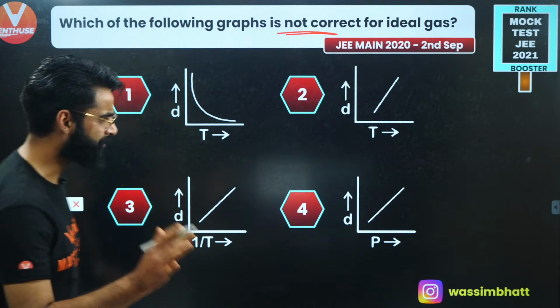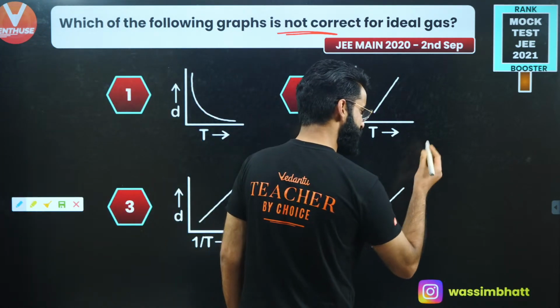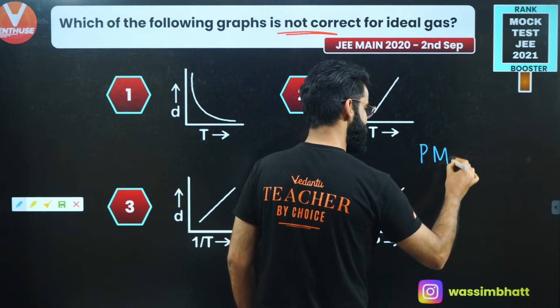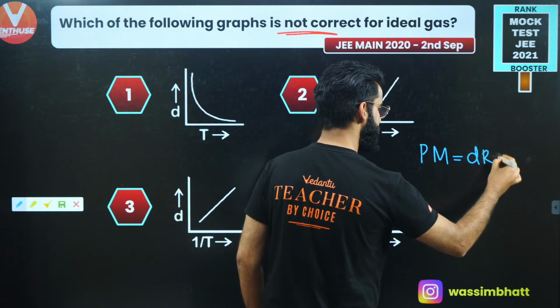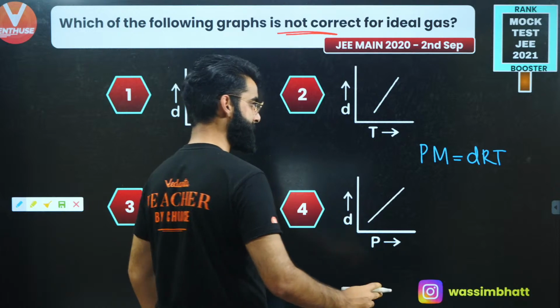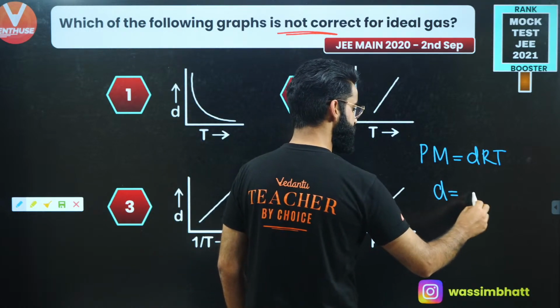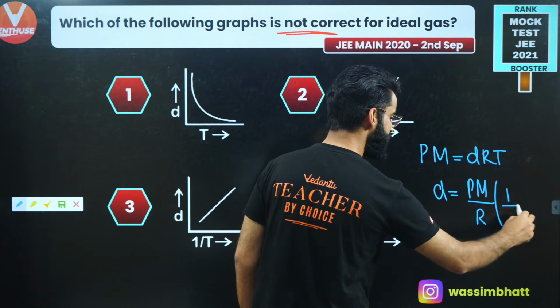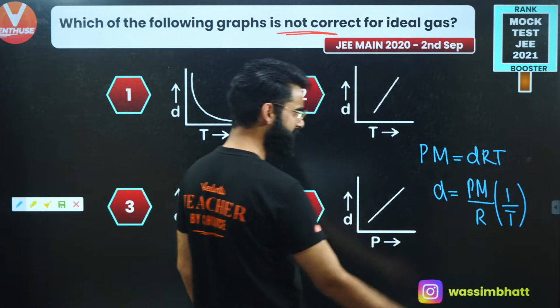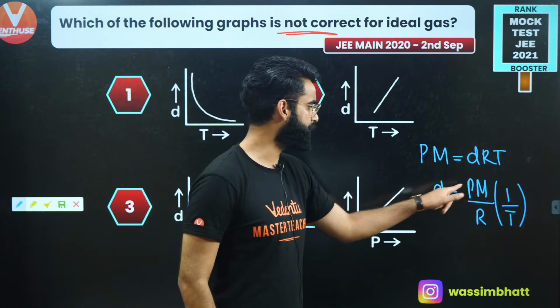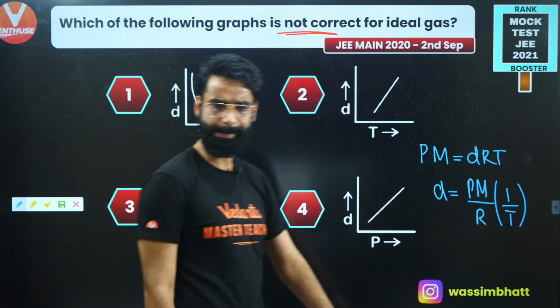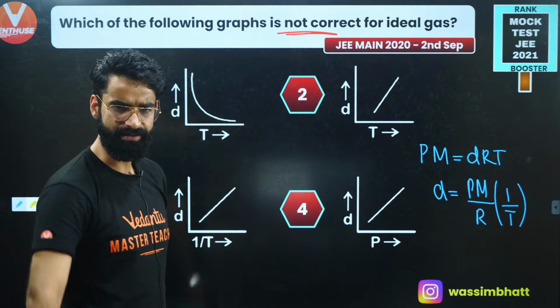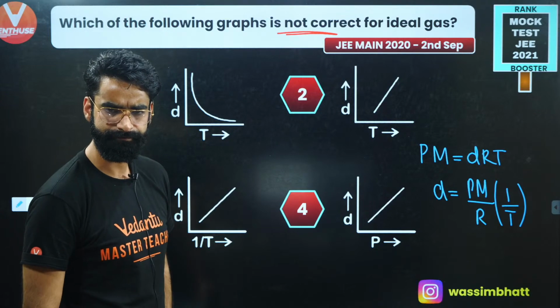People, I hope you remember there is one equation which is the density form of the ideal gas equation, which is PM = dRT. Or I can say d = PM divided by R multiplied by 1 by T. I can write it like this as well, d = PM divided by RT, correct? Now we will understand properly what I'm going to do.